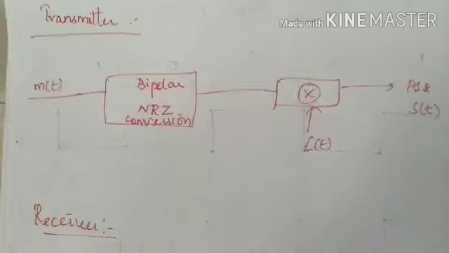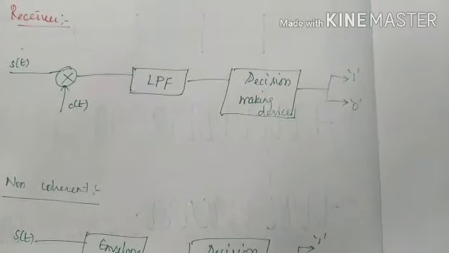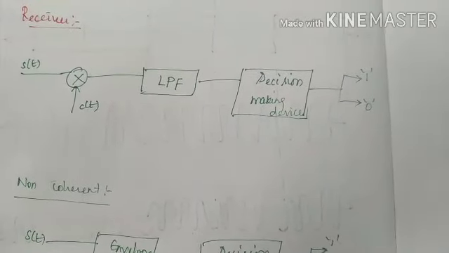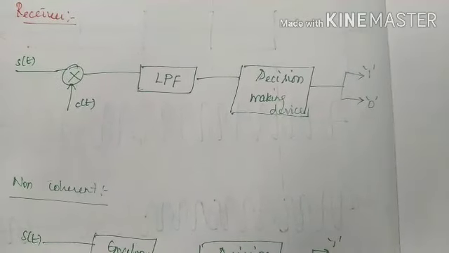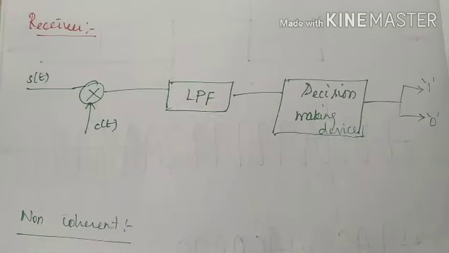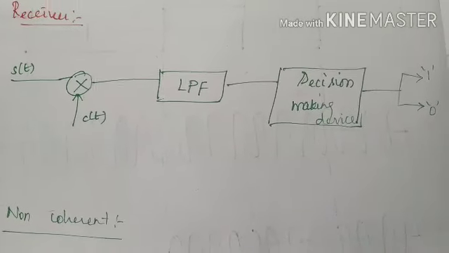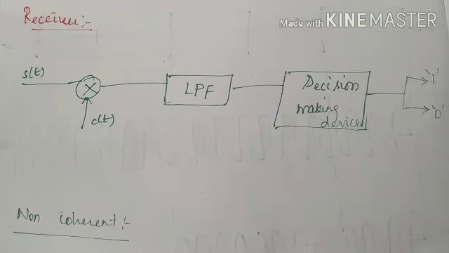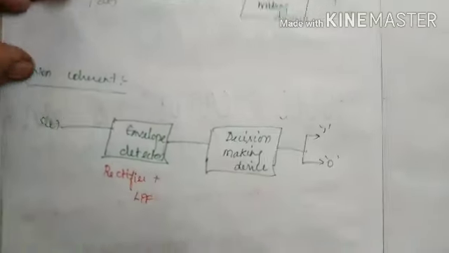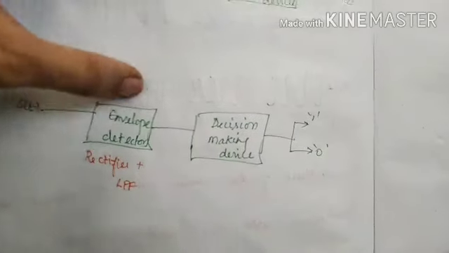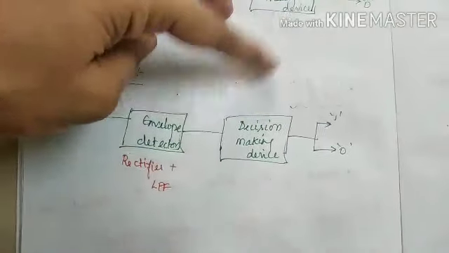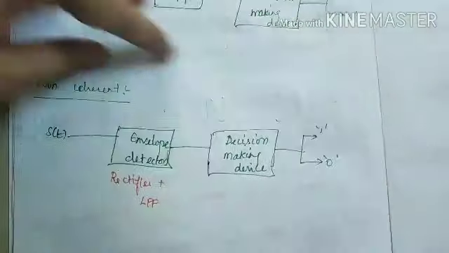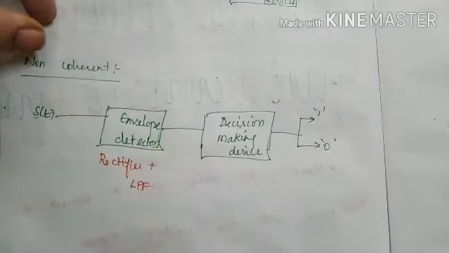Now we will see the receiver. Here also we have two types of receiver. In the coherent receiver, the modulated signal enters the product modulator, and this product modulator has a carrier signal. This carrier signal is generated using a local oscillator, and the output is entered into the low pass filter, and then finally the decision. In the non-coherent receiver, the modulated signal enters this envelope detector. Again it is fed into the decision making device. This will decide whether the bit will be 1 or 0. These are all about the non-coherent receiver. It is a low cost receiver.